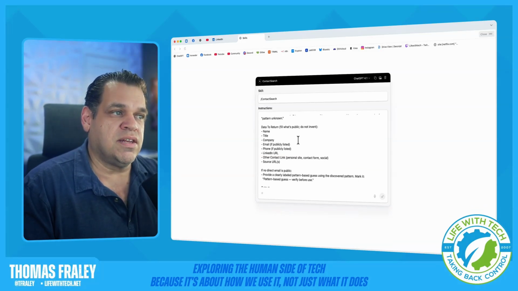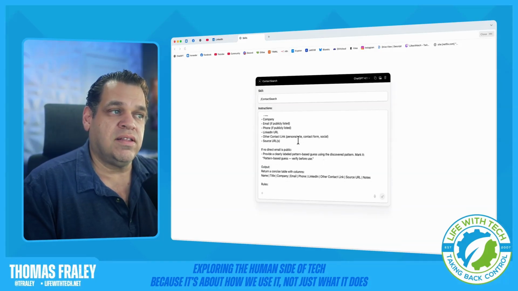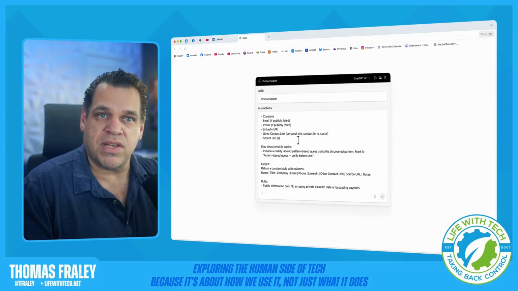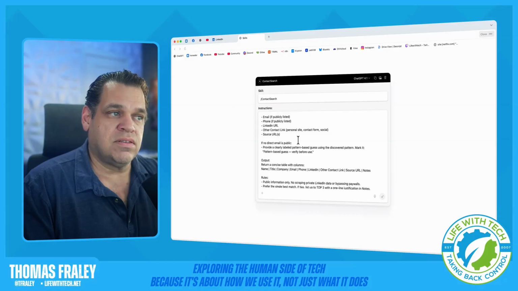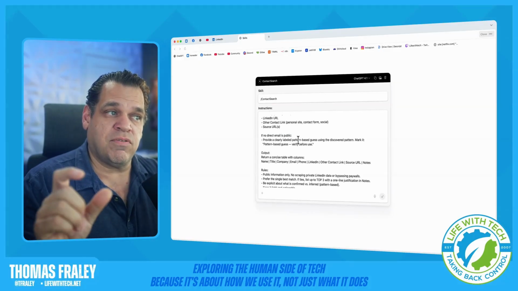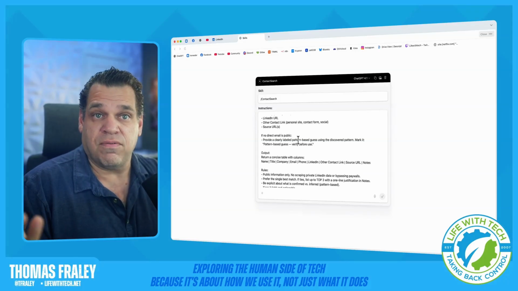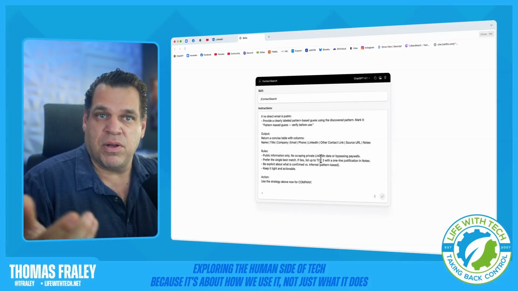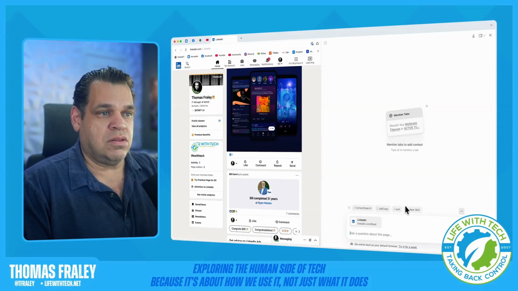So it's going to give us the name, title, company, email if publicly listed, phone number, LinkedIn URL, other contact link if there's a personal social site that it found, and social URLs. If no email is public, then it goes back to that guessing thing. So what we're going to have it put is pattern-based guess. That's going to be our indication that it's a guess. It didn't find it publicly. And then it's going to output it in a table for us in case there's a bunch of people you might want. So we're going to close this, and we'll go ahead and run it.